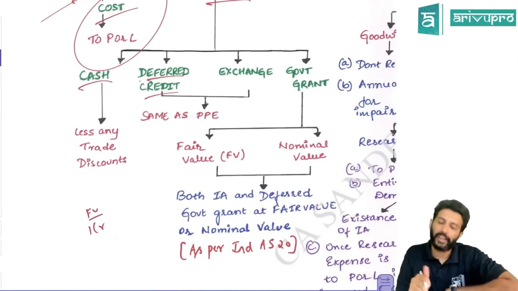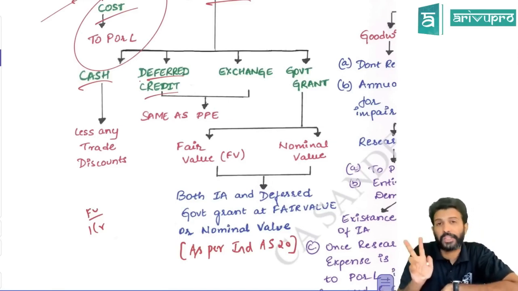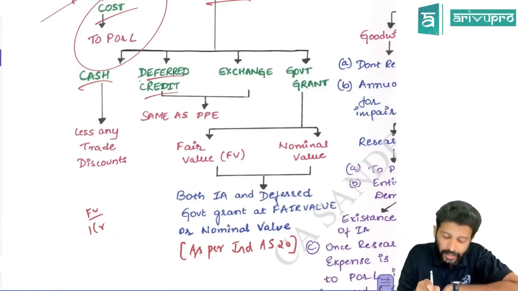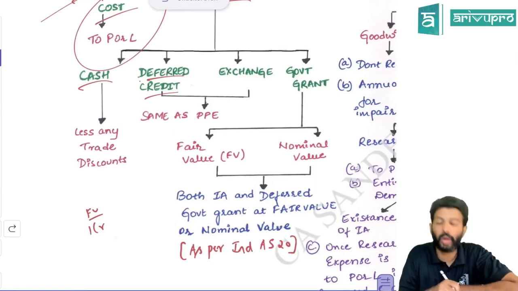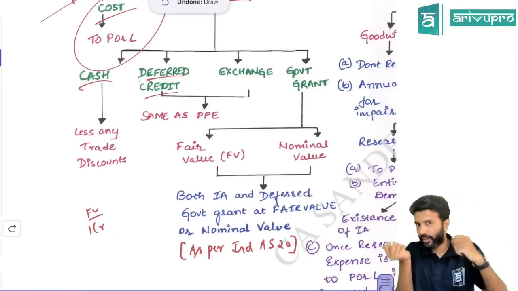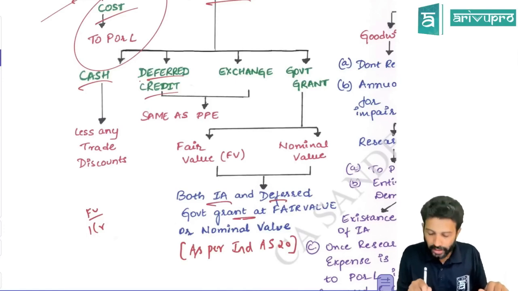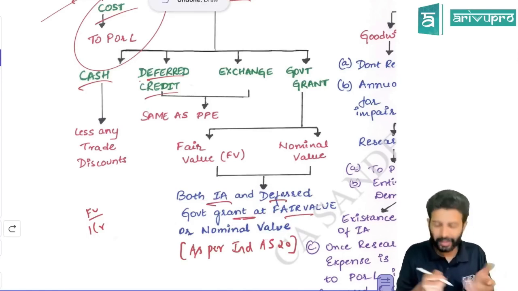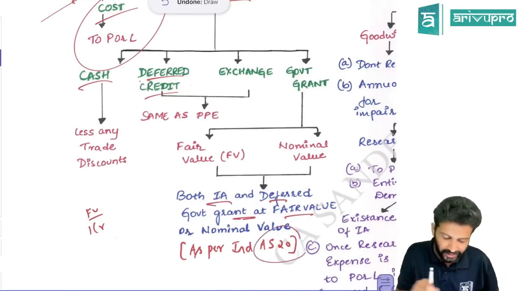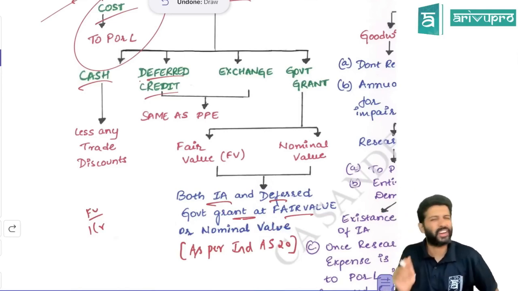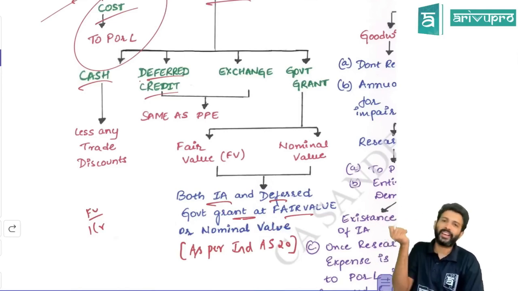So what Ind AS 38 says is, you have an option to record that intangible asset either at fair value or nominal value. Both. You have received a government grant here, no? So both the intangible asset and the deferred government grant can be recorded at fair value, or both can be recorded at nominal value. In fact, this option is given in Ind AS 20. Ind AS 38 is also the same. So if you have received any grant, you have an option.